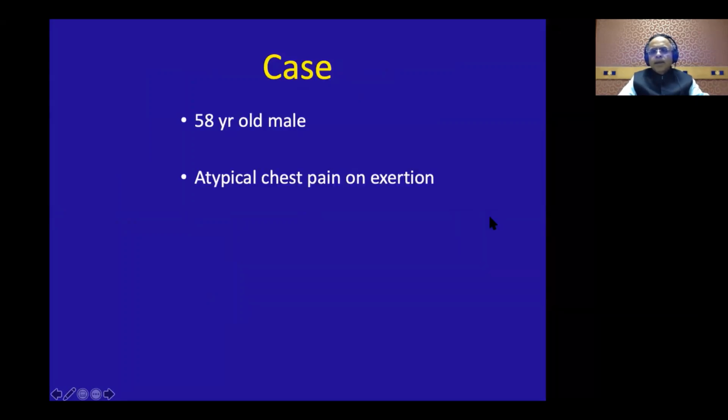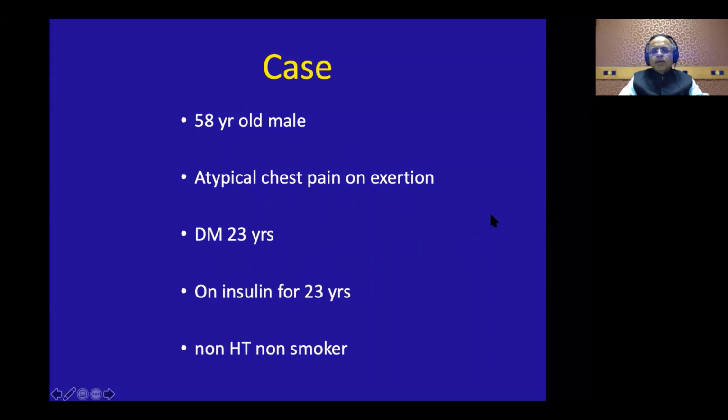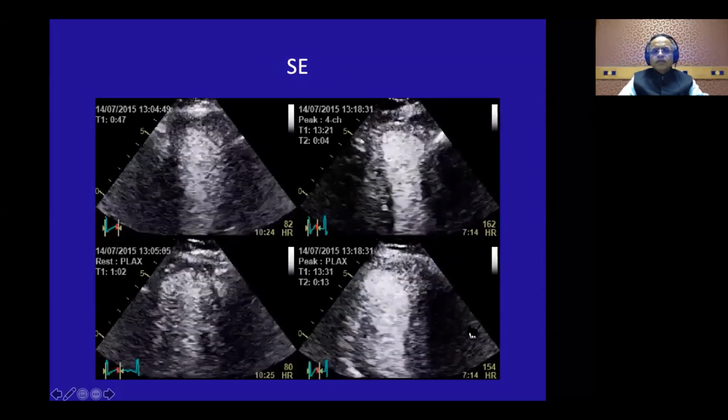Now let us look at a last case, a 58-year-old male. He has an atypical chest pain on exertion. He's a diabetic for 23 years, actually on insulin for 23 years. Again, he has an intermediate pretest probability. He's non-hypertensive, non-smoker. So let us look at his stress echo.